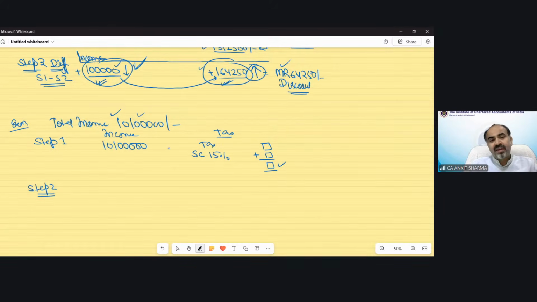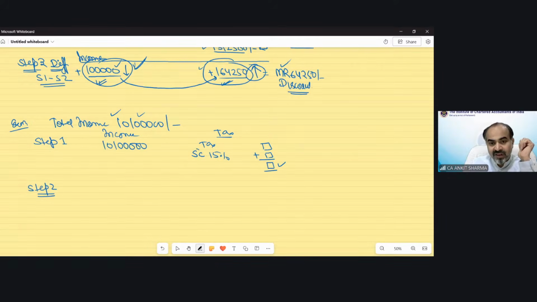Now we will take that amount of income on which the surcharge rate was changed. Like if income is 51 lakh rupees, then we have taken 50 lakh rupees in step number 2, the amount on which there was no surcharge.